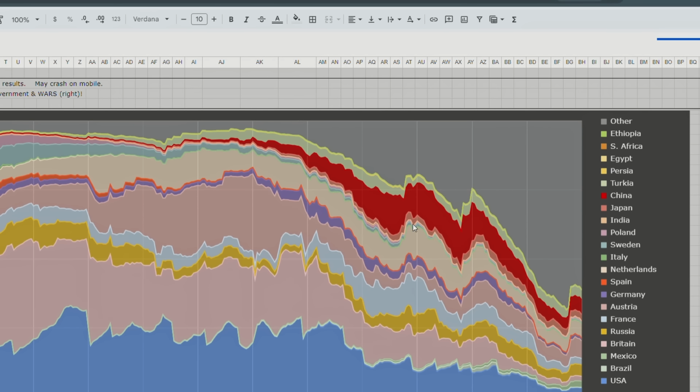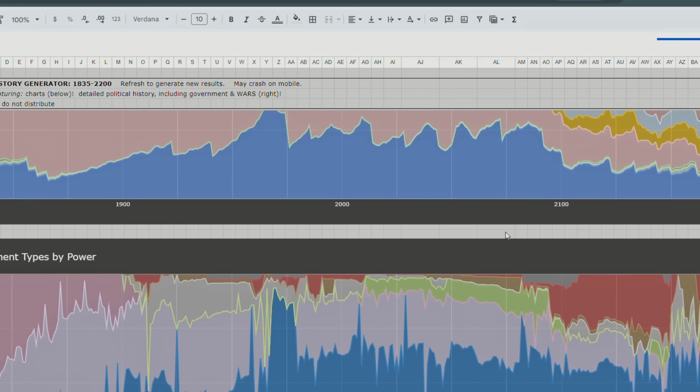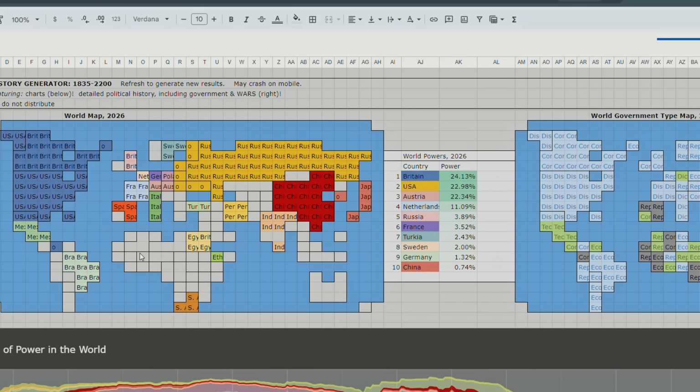And this is another timeline where the other countries are doing pretty well. Woe to the great powers. Let's do one more. I want a strange result. Come on.